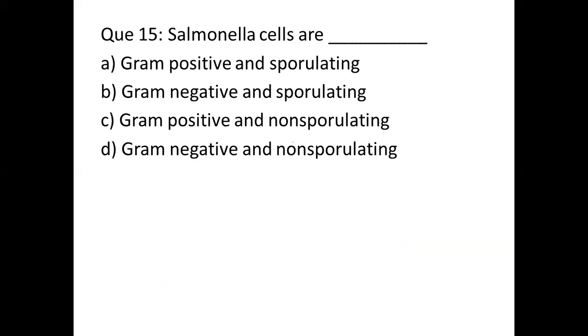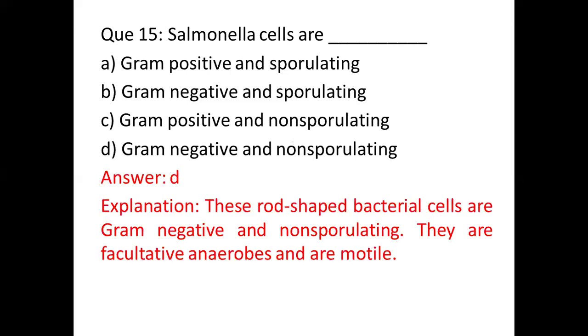Question number 15. Salmonella cells are option A, gram positive and sporulating, option B, gram negative and sporulating, option C, gram positive and non-sporulating, option D, gram negative and non-sporulating. And the right answer is option D, gram negative and non-sporulating. These are rod shaped and are gram negative and non-sporulating. And these are facultative anaerobes and are motile.